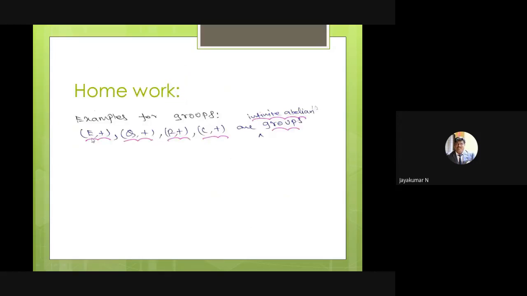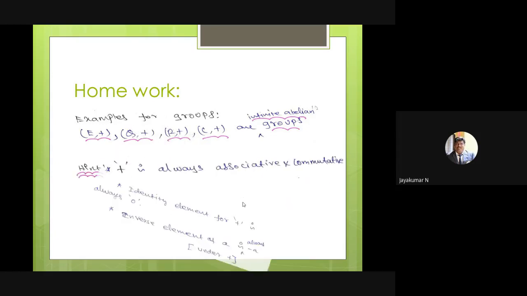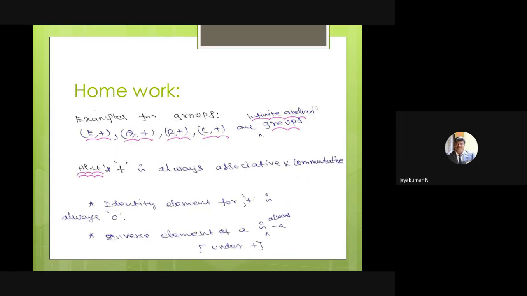Okay, so just try the homework: the set of all even numbers with addition, the set of all rational numbers with addition, the set of all real numbers with addition, and the set of all complex numbers with addition are infinite abelian groups. Try to prove it; I will give the hint. My notes PDF is already sent to your Google Classroom.